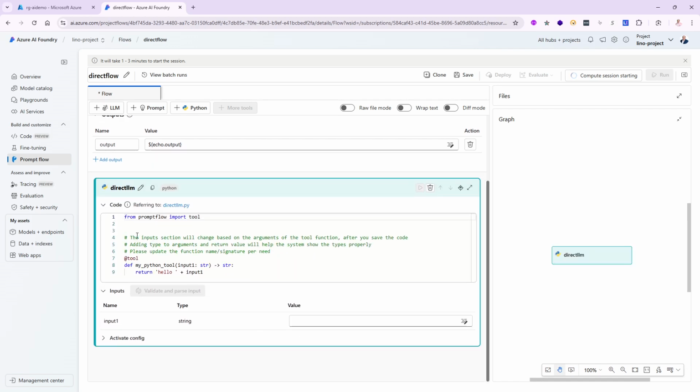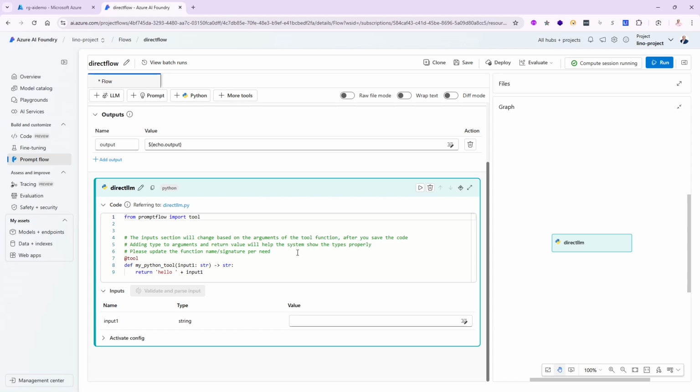All right, it automatically gives you a cookie cutter. It says from promptflow import tool. That is always going to be needed, by the way, because everything in prompt flow, whenever you write code, is expected to be an execution of a tool. It's an AI tool that will be available for you. So don't forget that add tool decorator before the functions you're creating in here. Right now it's saying, I'm going to give you an input as a string, and I'm going to give you an output as a string as well, and just saying hello. Of course, that's not what we want.